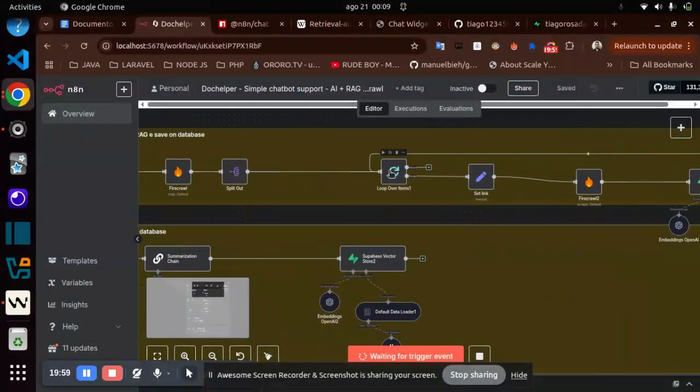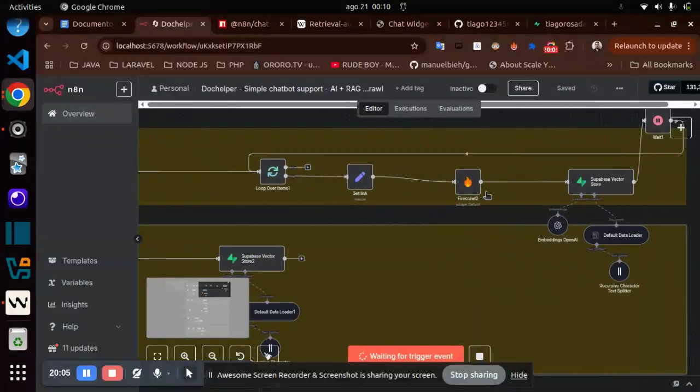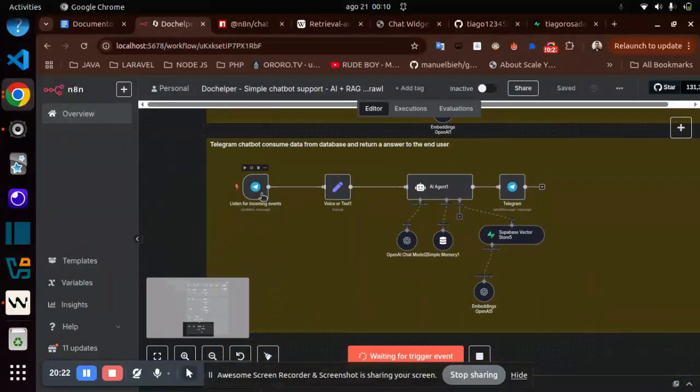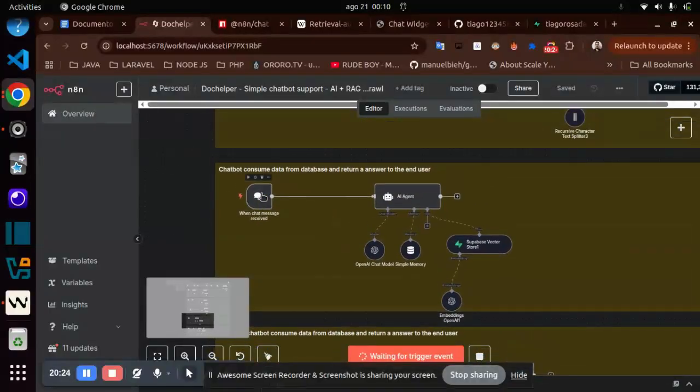The difference here is because I have a list. So if I have 10 links, I will do this operation 10 times. After I finish saving the hash in the database, I wait some seconds and go to the next interaction, the next link. So the part I presented in the first minutes of the video is this part here.